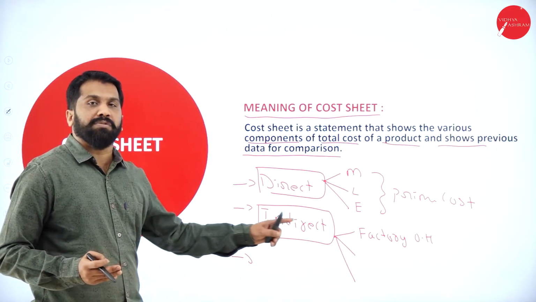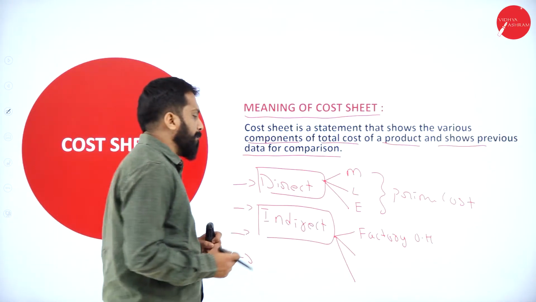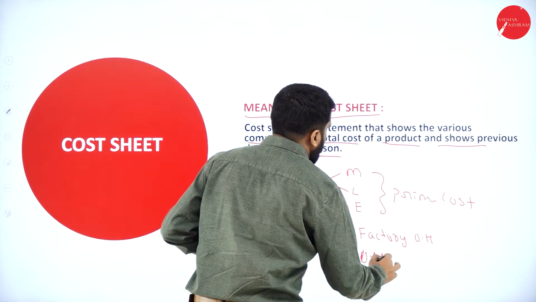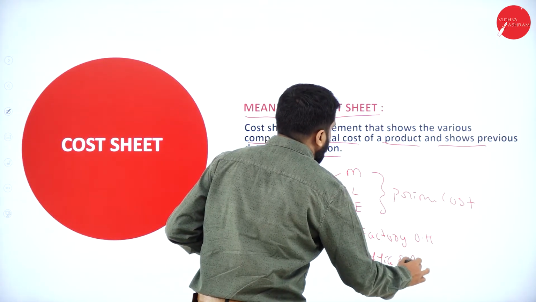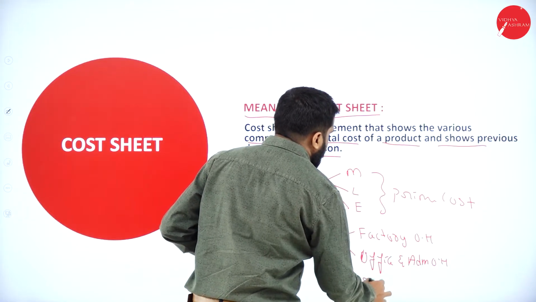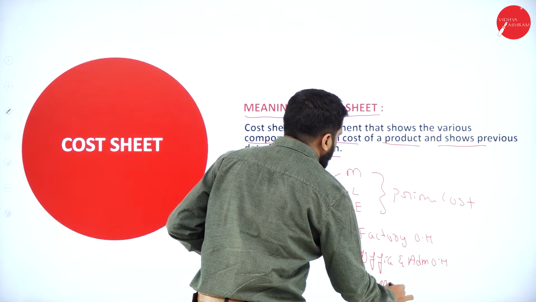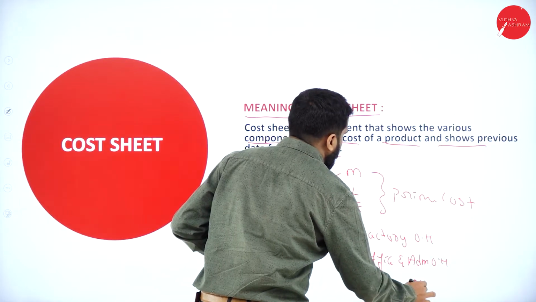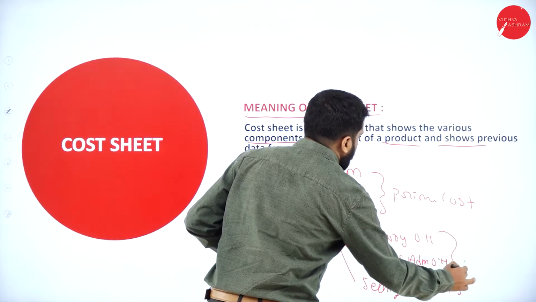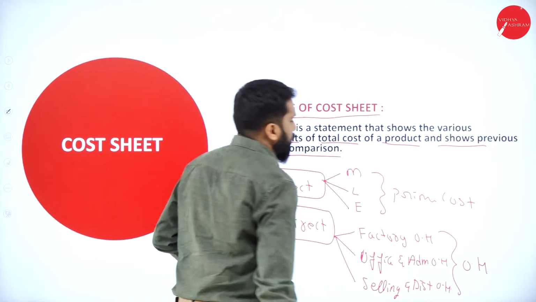Indirect expenses, we call overhead. Now, office and administration overhead. And the last one, selling and distribution overhead. These are called overhead.